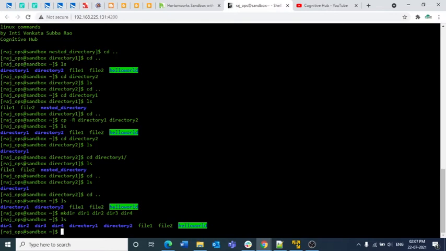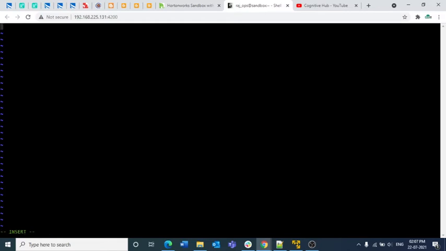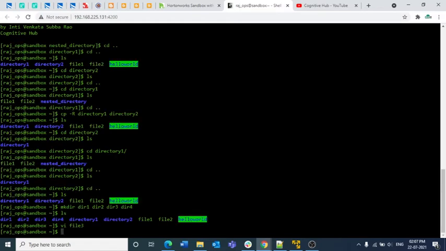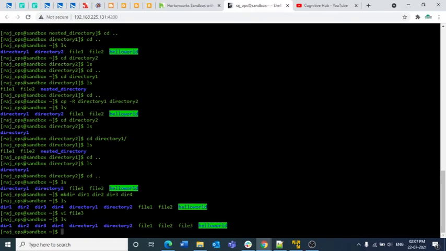So far we have covered mkdir and cp here. The other command that we have is the move command, mv. For that, I am creating one more file here, a new file, file3. I think file3 is enough. Now we have contents in file1 and file2, but we don't have contents in file3.